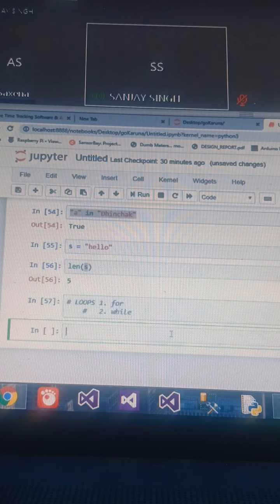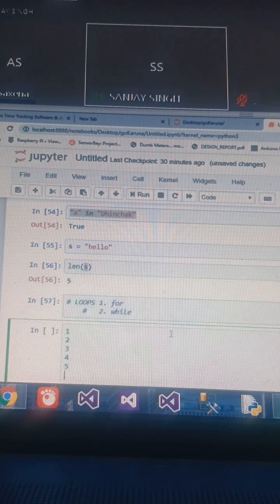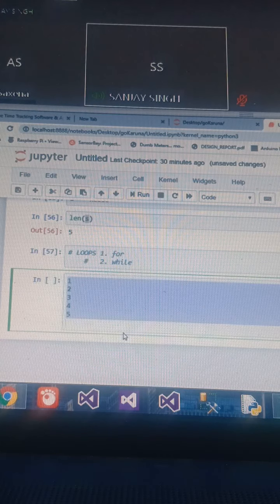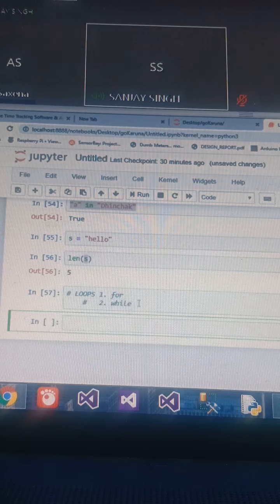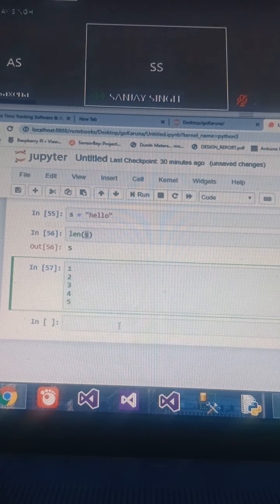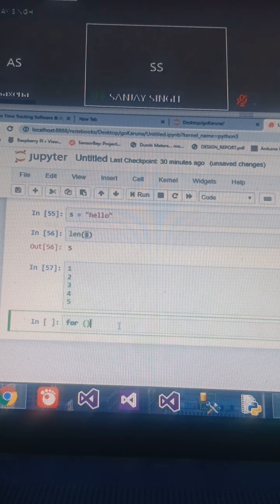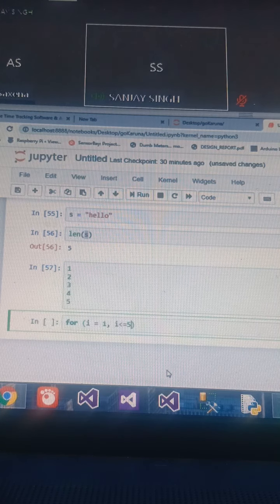Look, the syntax is very easy. If I want to print numbers 1, 2, 3, 4, 5, what should I do? In C language, the syntax was for initialization: I take a variable i equals to 1, because I want the numbers printed from 1, and continue until i is less than or equal to 5.